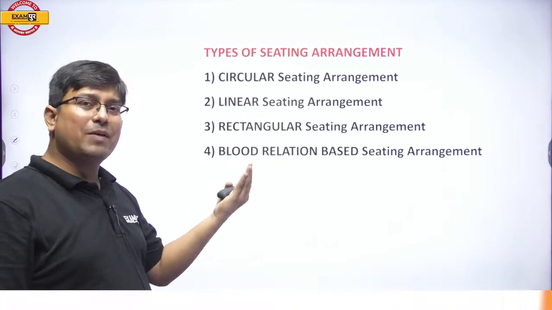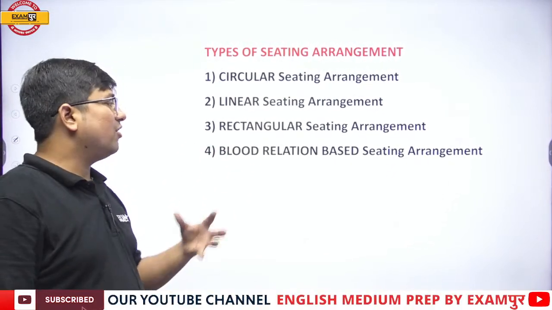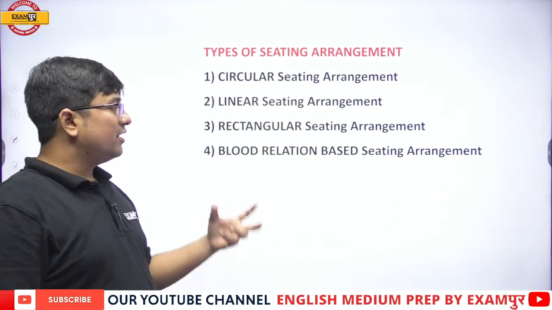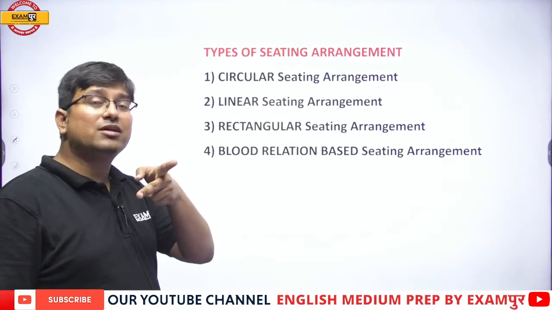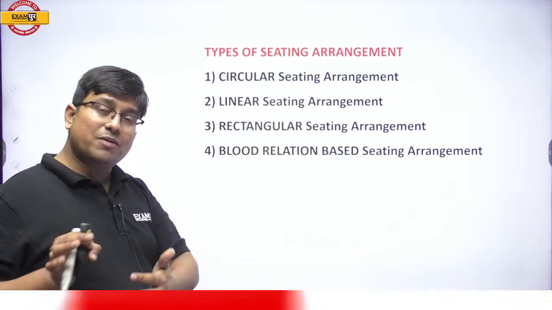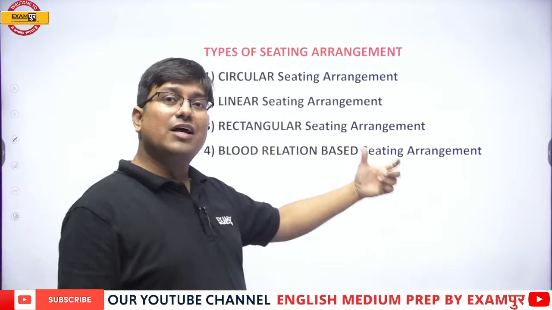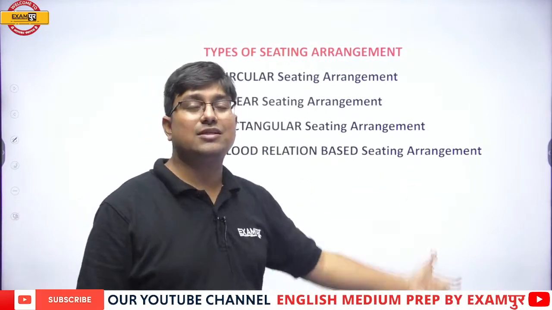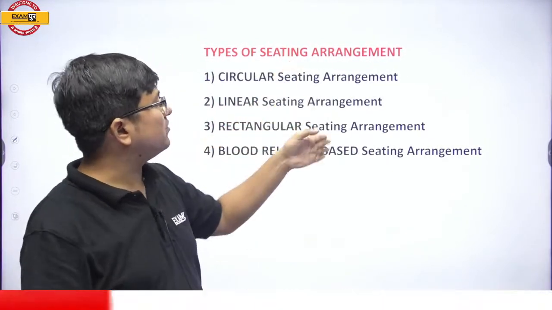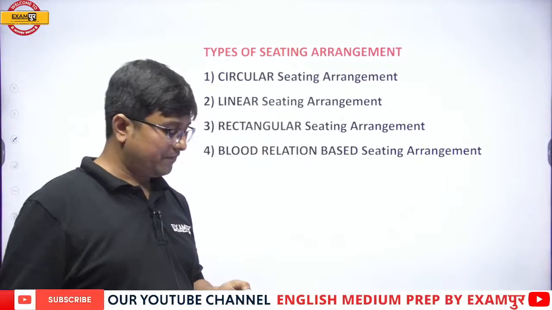Now this is generally a part of the main examination. And what is blood relation based seating arrangement? In this, we have to take care of both the things simultaneously: the blood relation part as well as the seating arrangement part. So we have to draw the family tree as well as the seating arrangement. Seating arrangement can be any of these: circular, linear or rectangular.